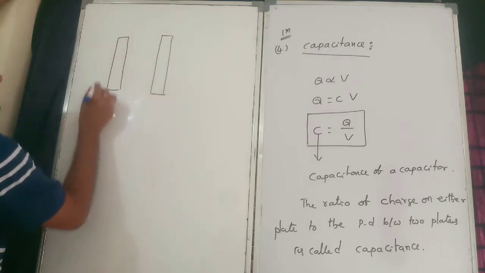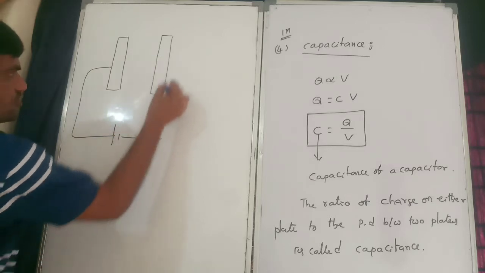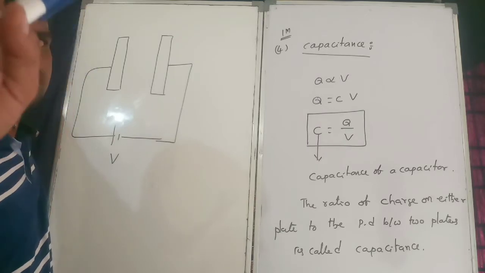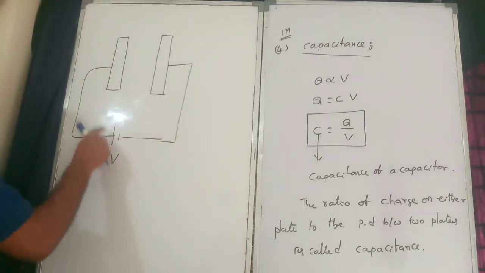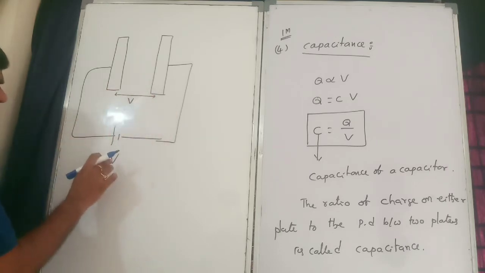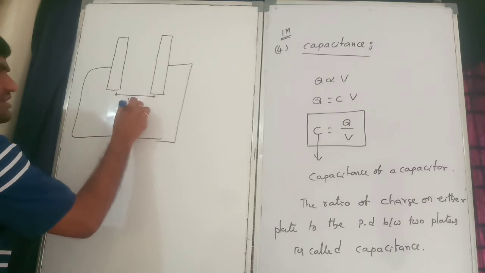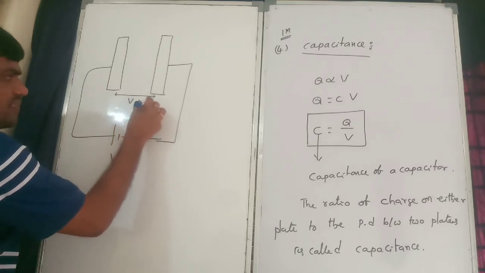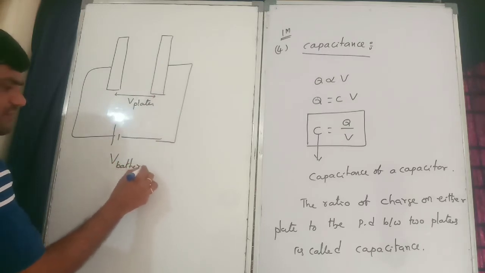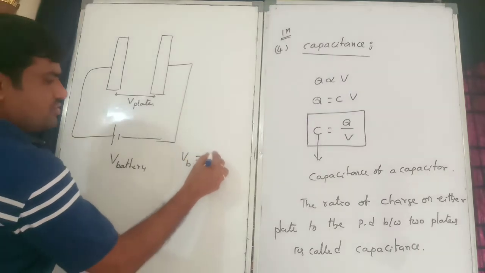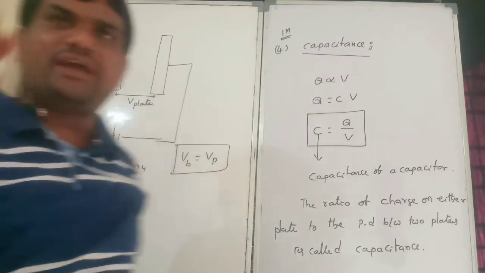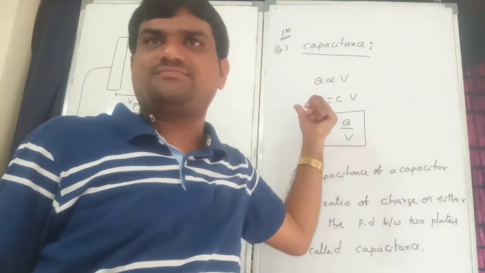Okay, so we are given a battery source. This is the potential of a battery. How much potential do we want to give? It is the difference between this potential and that potential, which is the potential between the plates. The potential of a battery, V battery, is equal to V plates. Up to there we want to supply potential; we want to apply potential to our system.